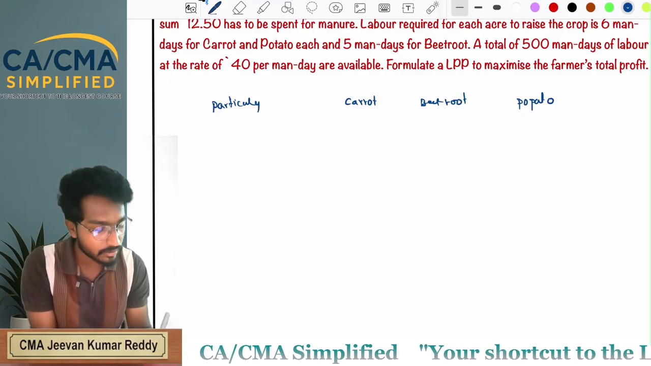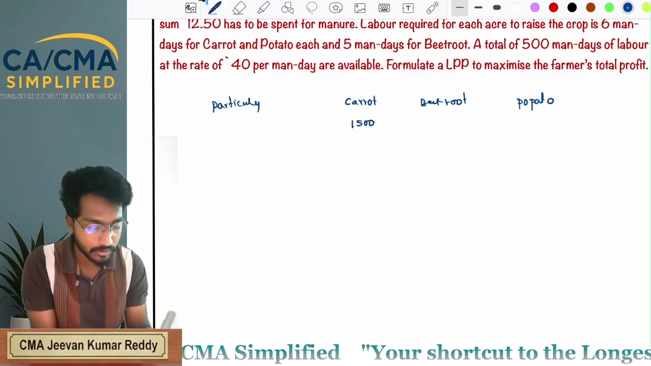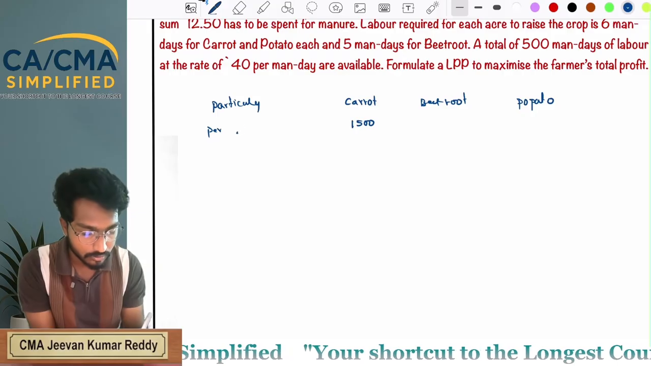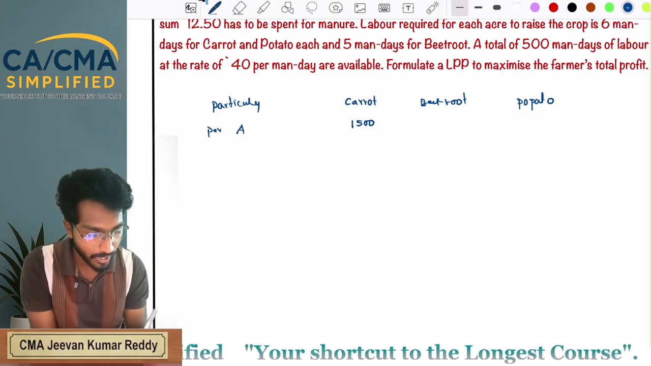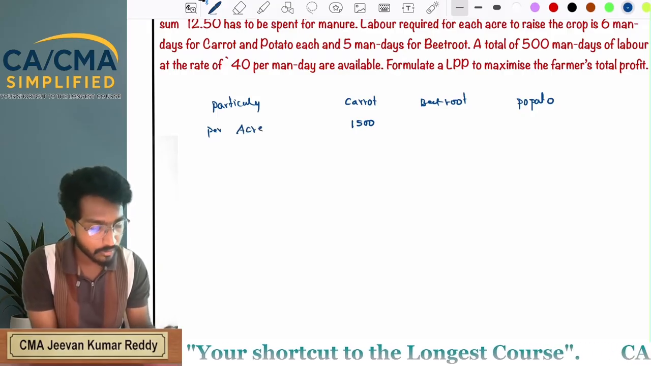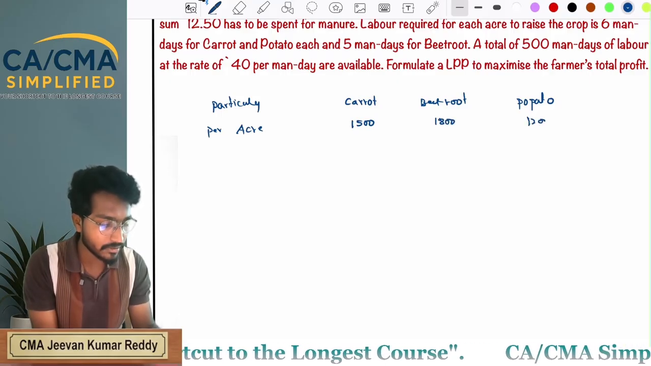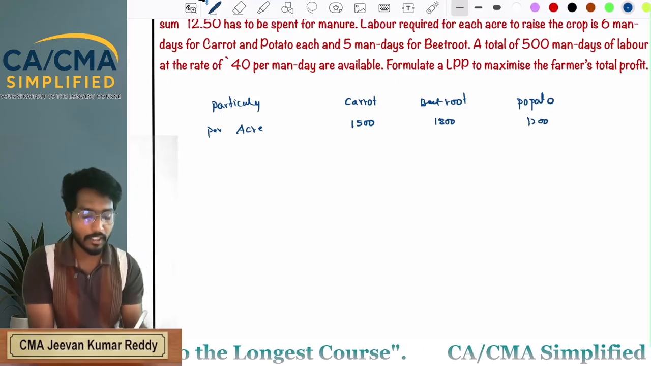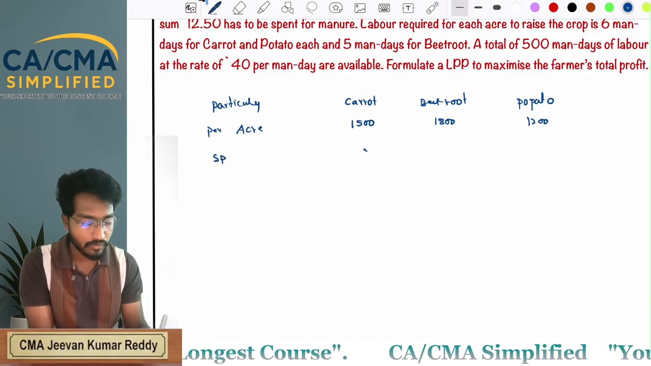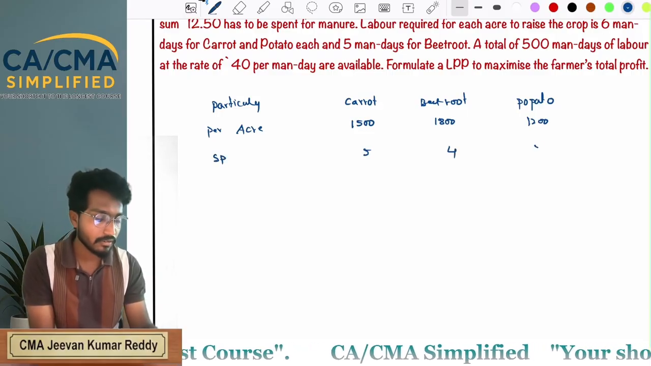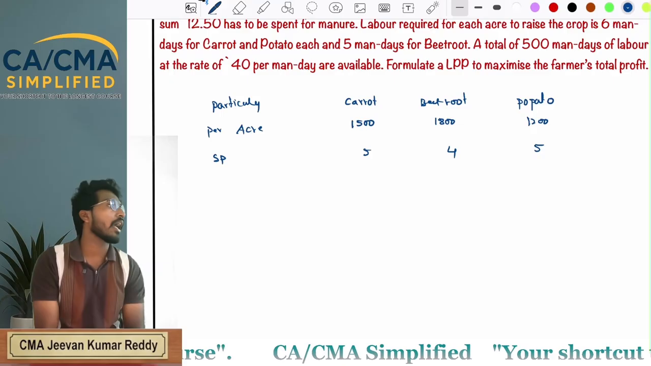How many kgs of carrot? 1500 kgs per acre. Per acre, 1500 kgs, 1800 kgs, 1200 kgs. Selling price. What is the selling price? 5 rupees, 4 rupees, 5 rupees. Am I correct?